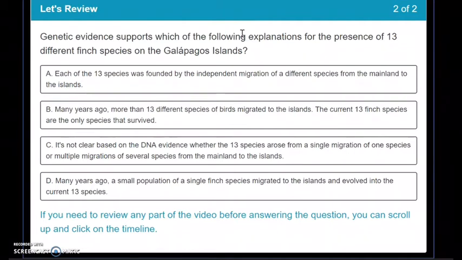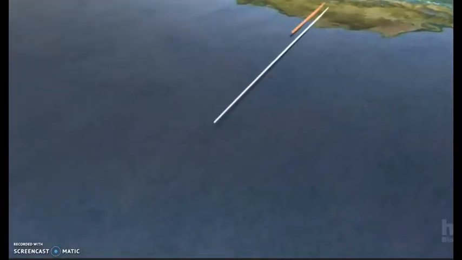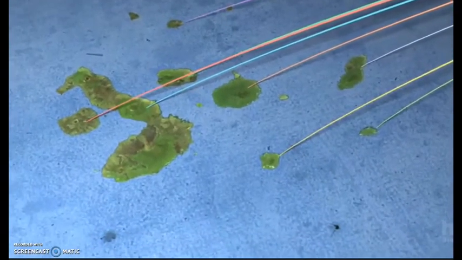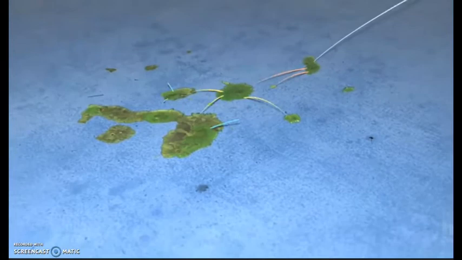The video specifically says that one type of bird came over, which we can see here, and then split into the different types of birds. Different kinds of finches could have all come from the mainland separately, or the finches could have all evolved out there on the islands.